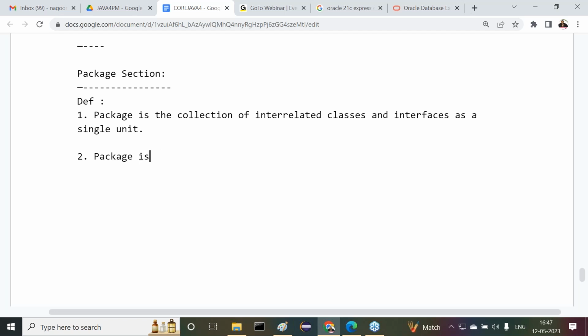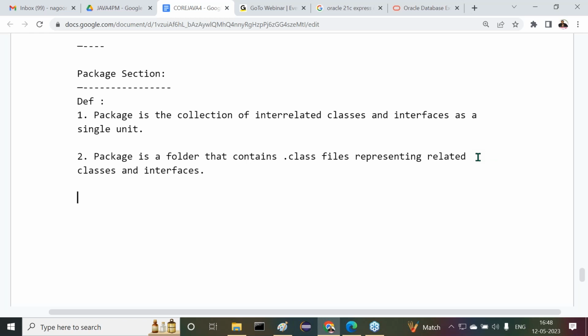Package is a folder. Yes, sir. What is this package? No, package is a folder that contains dot class files representing related classes and interfaces.